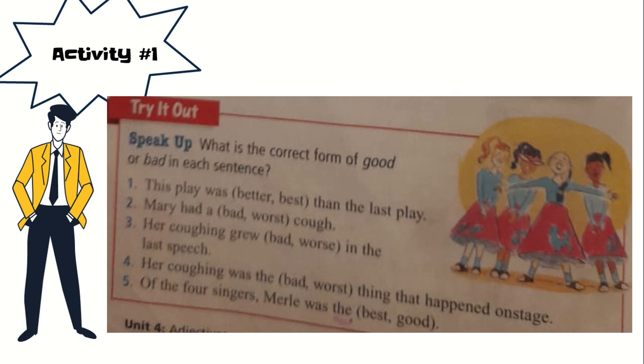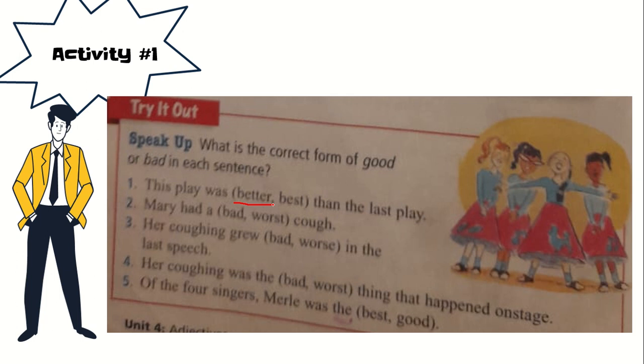Activity 1. Copy this activity on your notebook. Don't forget to write the instructions. What is the correct form of good or bad in each sentence? This play was blank than the last one. It's comparing this play with the last one, so it's comparing two. Which is used for comparing two, better or best? Better. Very good. So you will underline better.